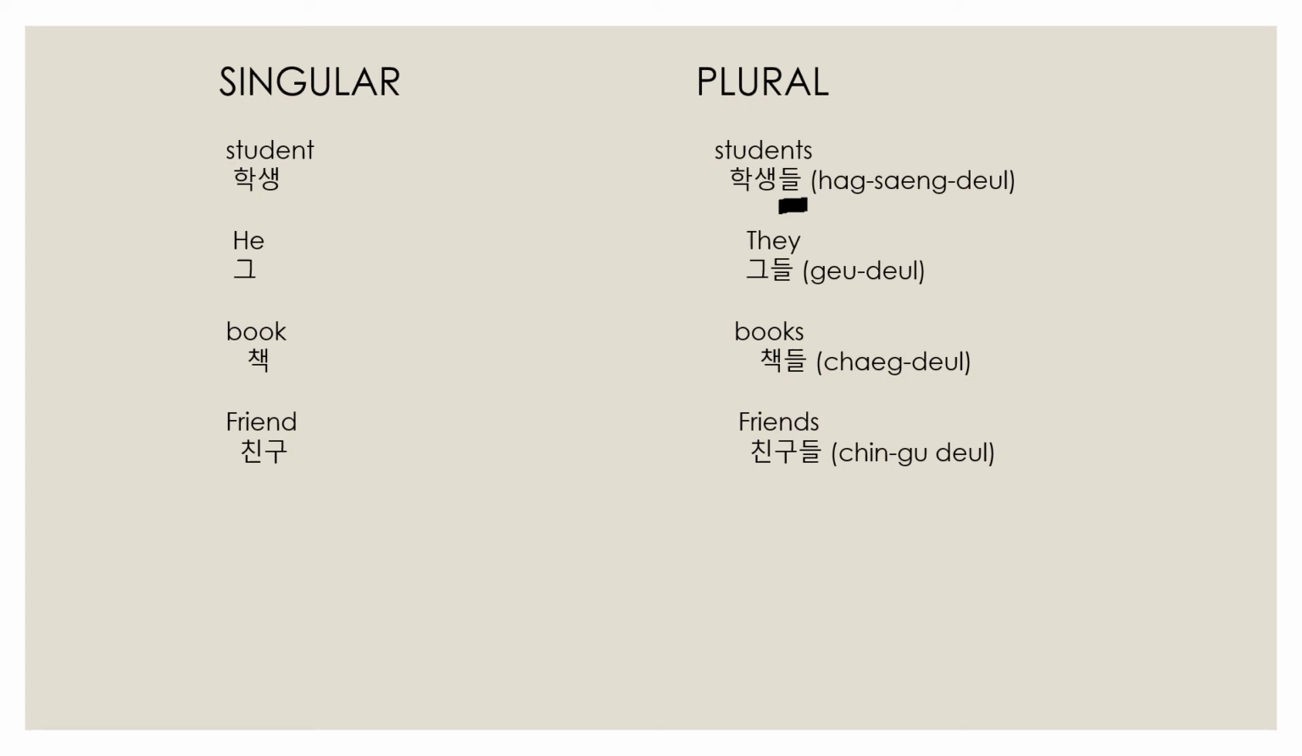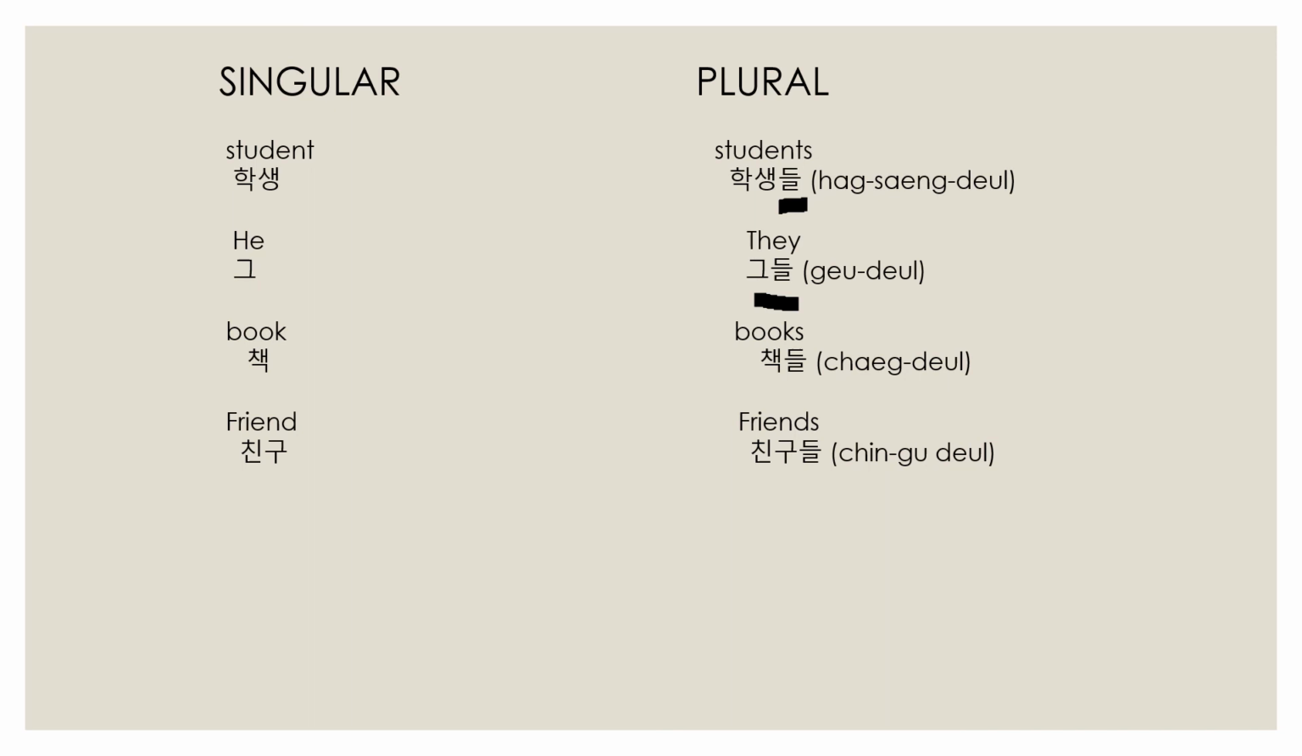Again, what is he in Korean? Gu. Suppose he is playing. Instead of he you use gu. Suppose all boys are playing. They are all boys, so they, the plural form, is gudul. What is they in Korean? Gudul. Book, chak; books, chakdul.